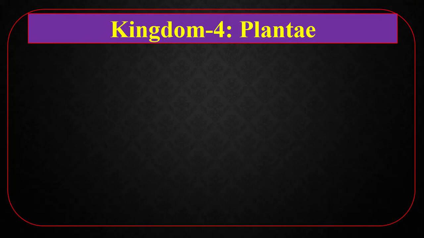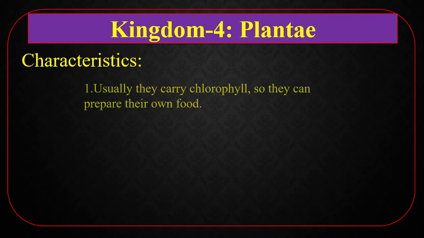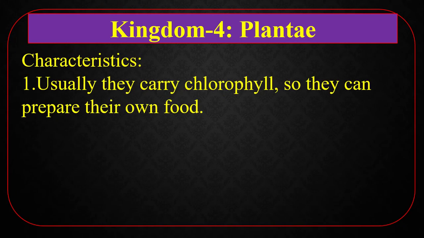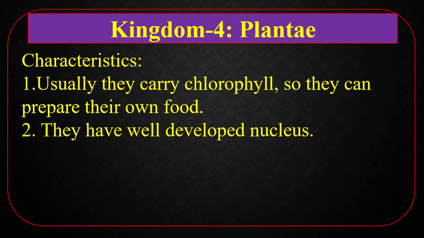Kingdom 4, Plantae. Characteristics. Number 1, usually they carry chlorophyll so they can prepare their own food. The plant which can produce its own food is called autophytic. I am saying again, the plant which can produce its own food is called autophytic.